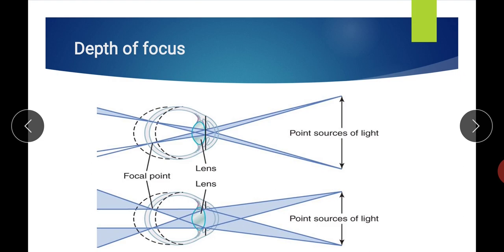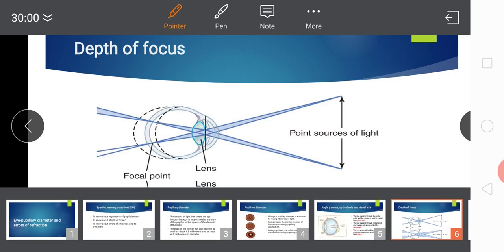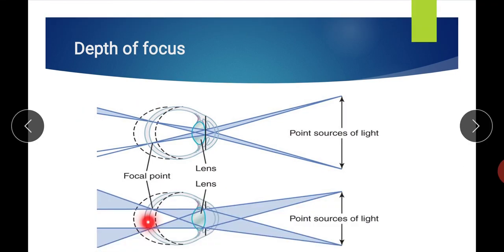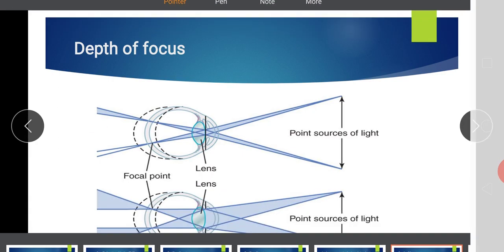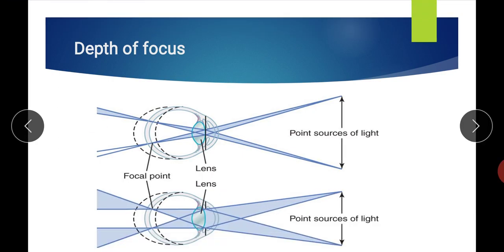As far as in this figure, when the retina is at its usual position, the focal point is on the retina and the image is clear in both eyes, because normally the image point is on the retina. Even in these two figures the focal point is on the retina, and that is why the image is clear.